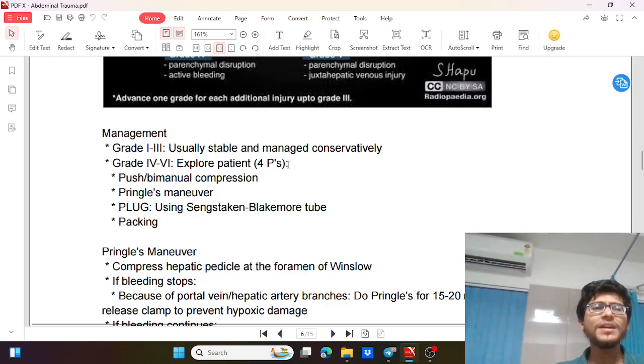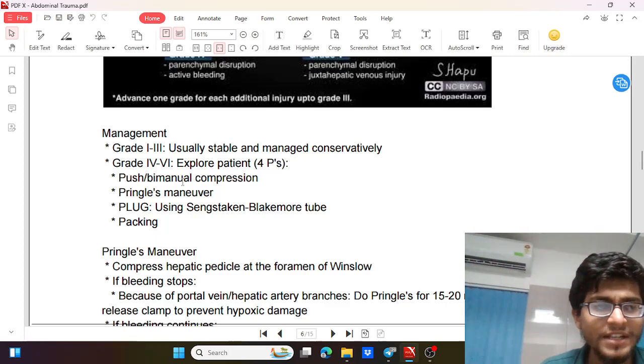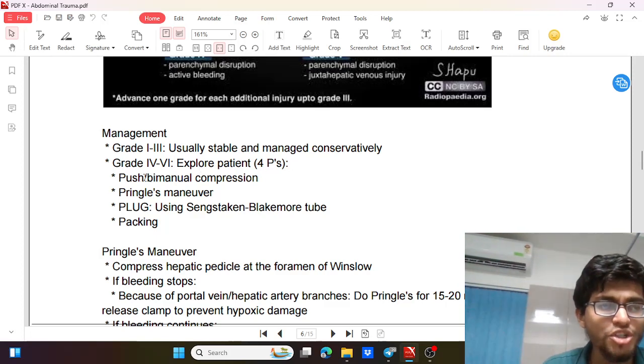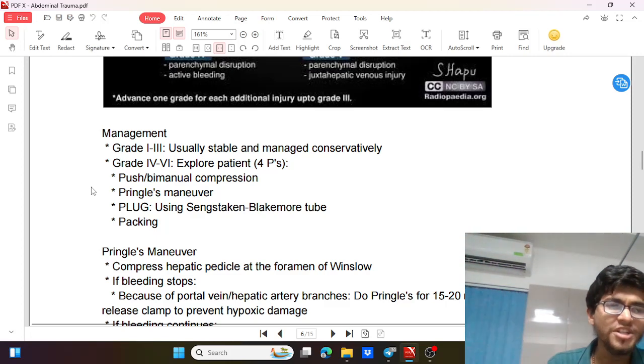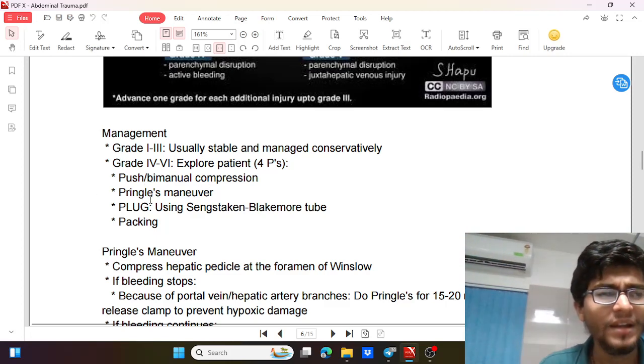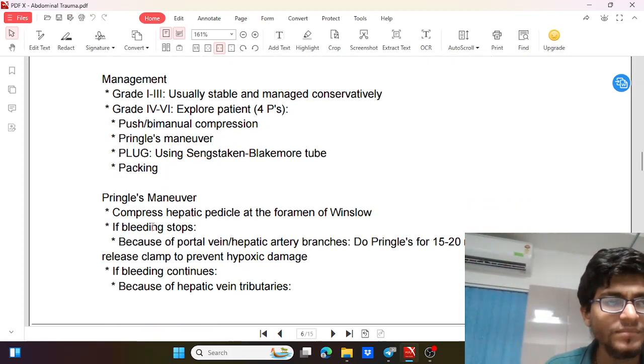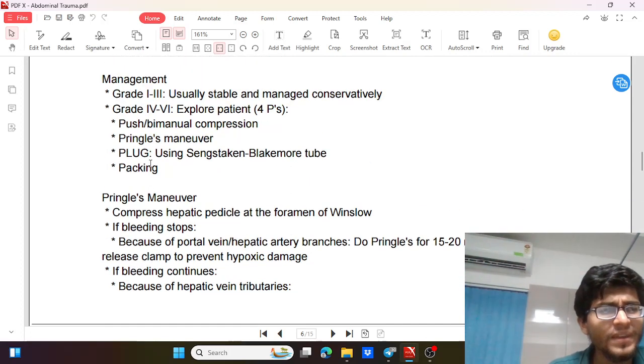So what is the most important aspect of surgery? It is the 4 P's in liver trauma. What are they? Push or bimanual compression, Pringle maneuver, plug using Sengstaken-Blakemore tube, and packing. So what are these? We'll see in detail.